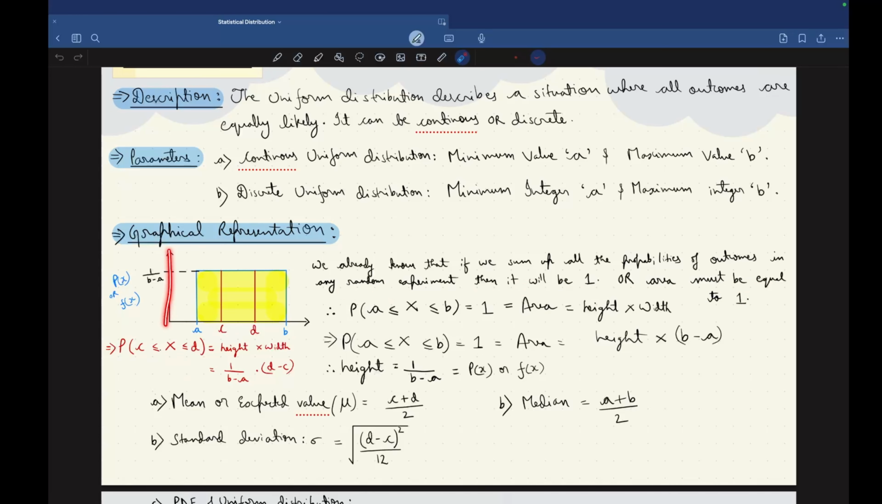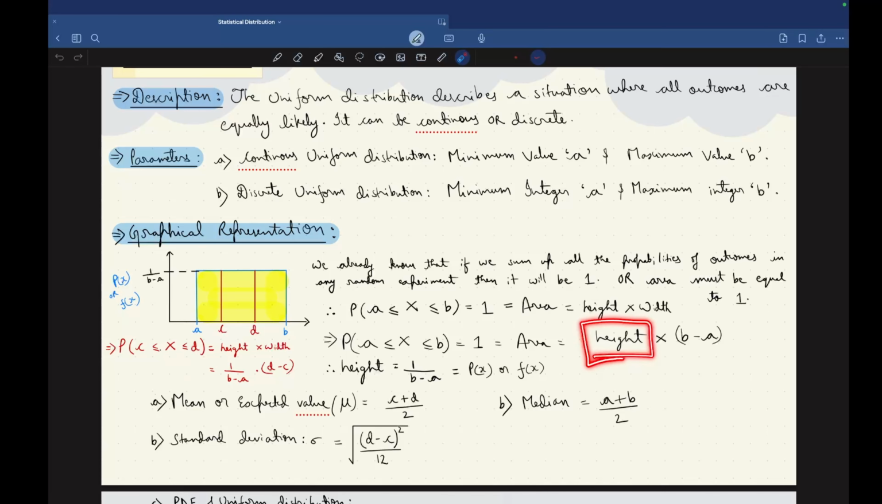So let's say we have a graph like this. Starting point is A and end point is B. So the area must be equal to 1, right? So the probability of a random variable x greater than or equal to A and less than or equal to B must be equal to 1, and this is nothing but the area, and area is defined as height times width. Therefore area equals height times width, where the width is B minus A. Therefore we can find the height.